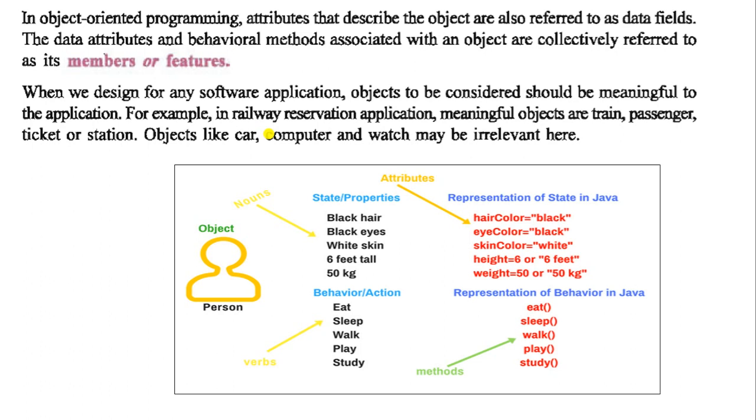You do not have to use objects like car or computer, because they are irrelevant and not meaningful. So we have to use meaningful objects like train, passenger, ticket or station.